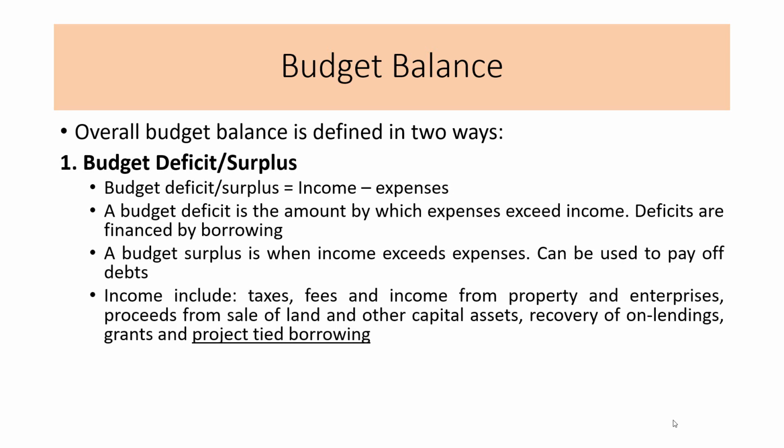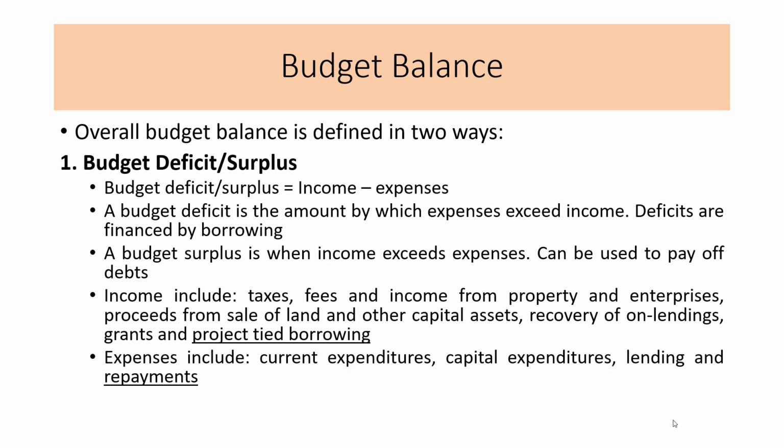Income or revenue can come from taxes, fees and income from property and enterprises, proceeds from sale of land and other capital assets, recovery of on lendings, grants, and project-tied borrowings. Expenses include current expenditures, capital expenditures, lending and repayment of the borrowed money.